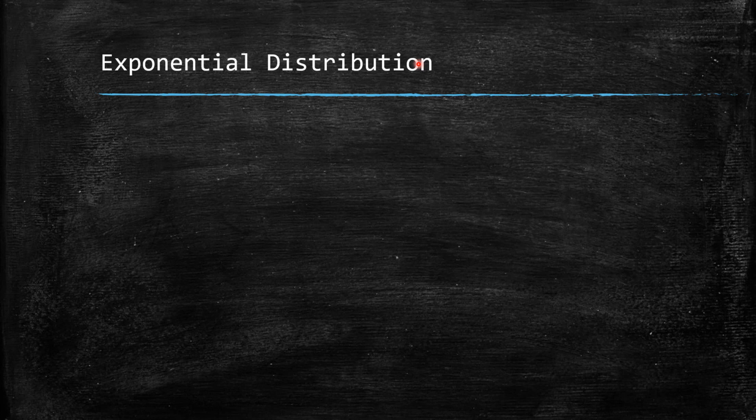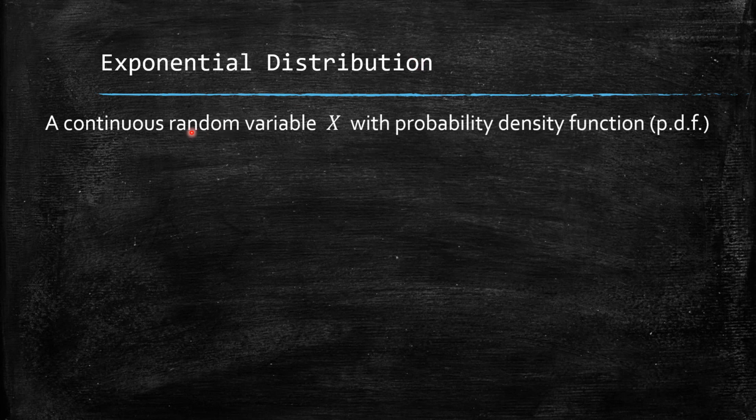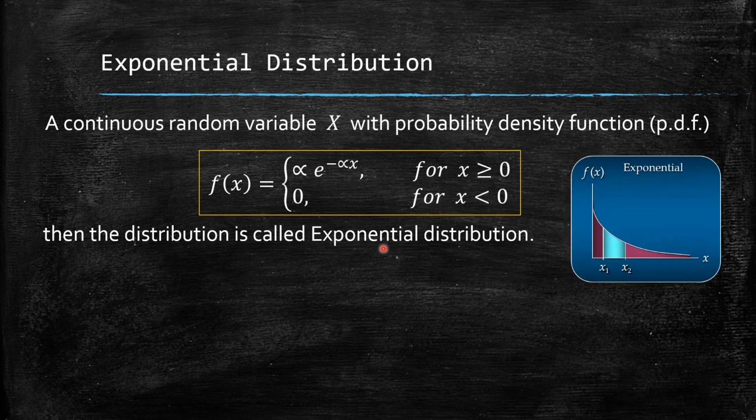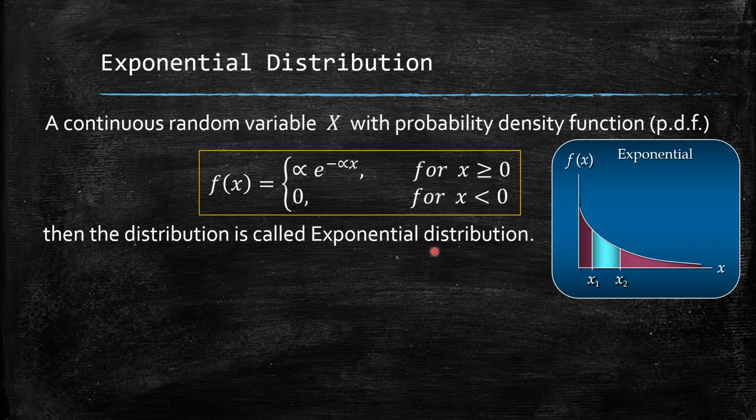So if you have a continuous random variable x with a specific probability density function, which I define here: if it is of the type f of x equal to alpha e power minus alpha x for x greater than or equal to 0, and 0 for x less than 0, then the distribution is called the exponential distribution. And the graph of the exponential PDF is of this type.